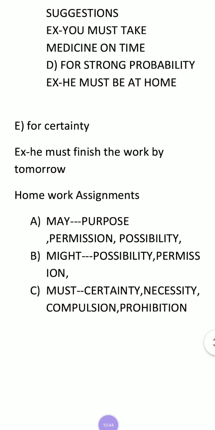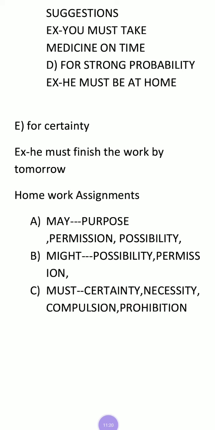Now permission is very easy. May I come in? May I take your pen? May I have your lunch box? This is the permission. May I take your water bottle? May I take your book for one day? So this is the permission we are taking. May I have your sharpener? So many things are there we use in order to take permission. So you write down permission sentences. Something different you write. If possible, write two sentences with purpose, permission, and then possibility.